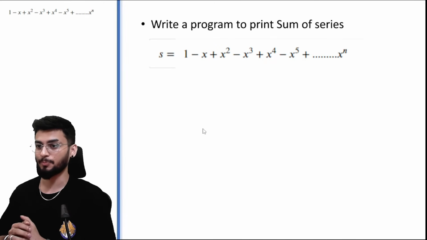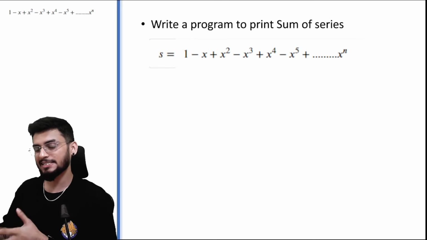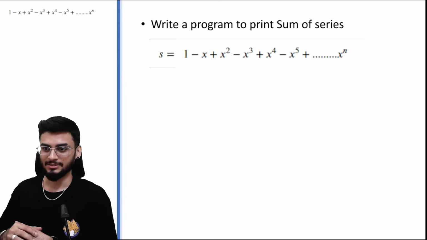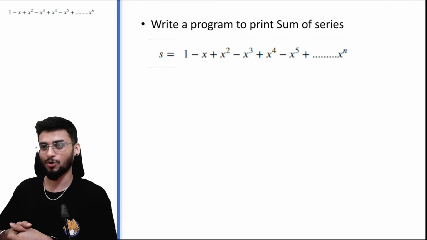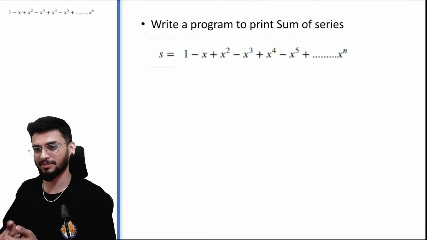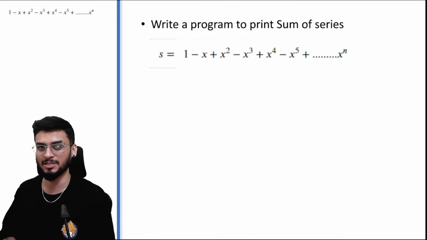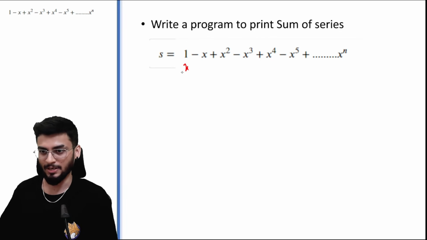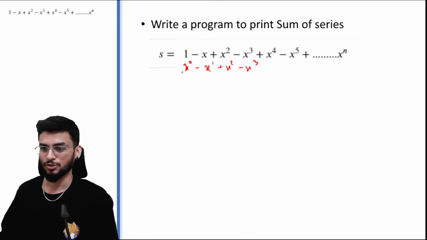So write a program to print sum of the series. Now it is a similar series to the previous one. Can you notice the difference? जहाँ पर हम लोगों ने पहले भी देखा था, odd numbers had negative signs and even numbers had positive signs. Over here, a similar kind of case. यहाँ पर if we start with 0, x raised to 0 minus x raised to 1 plus x raised to 2, x raised to 3. So each of the odd numbers has negative values.